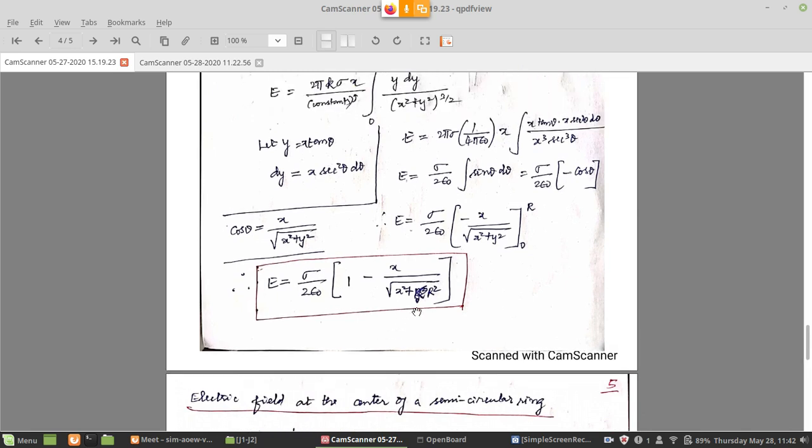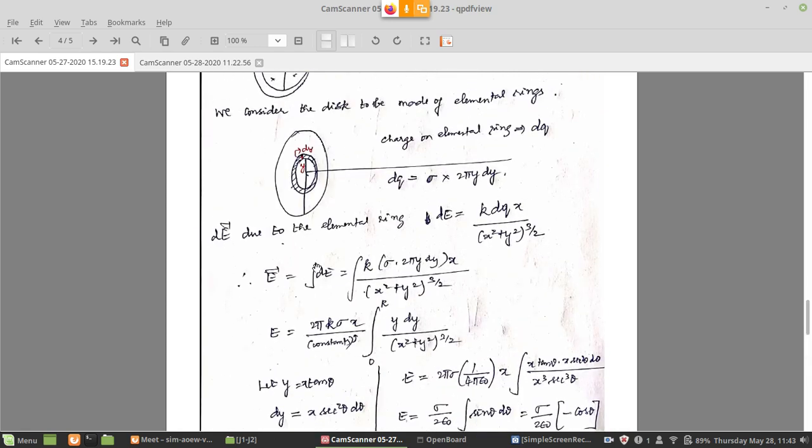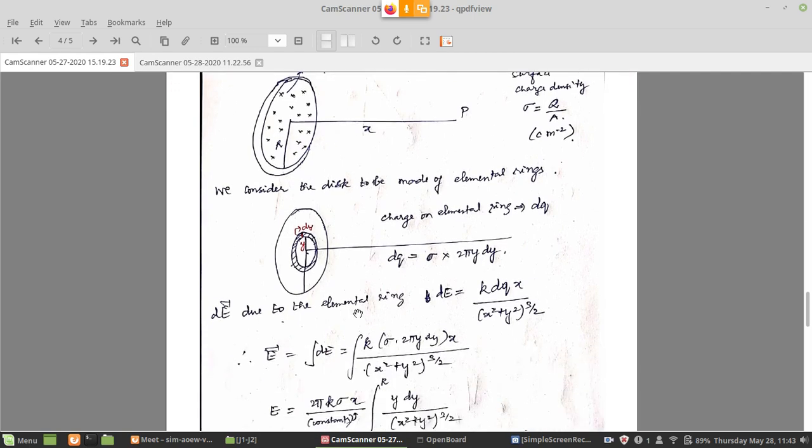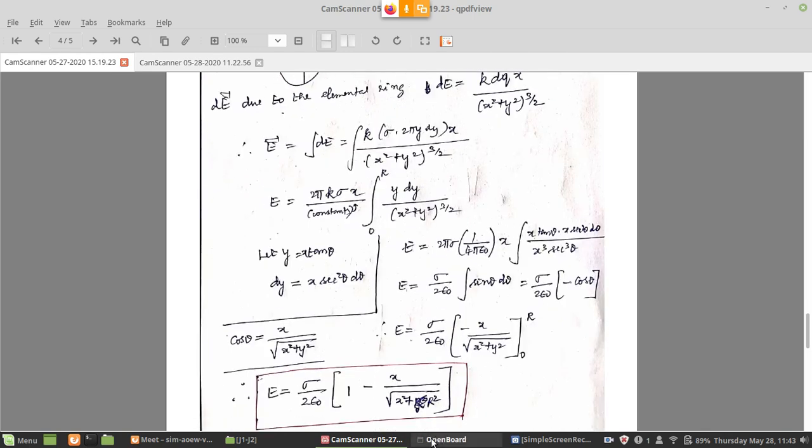Here there is something interesting. Again, here also we can do the same approximations, though I have not explicitly done that here. You can try that. I will just tell it orally. Far away from this circular disk, if you go very far away, the disk will also appear like a point charge, just like how we did for the ring. In that case, x is too large compared to r. So x is very, very much greater than r.